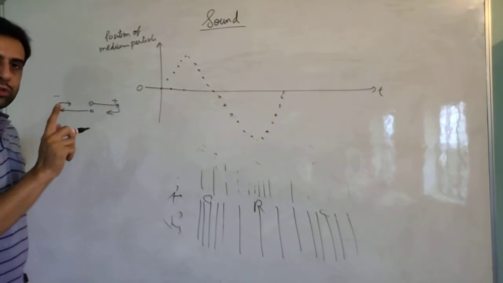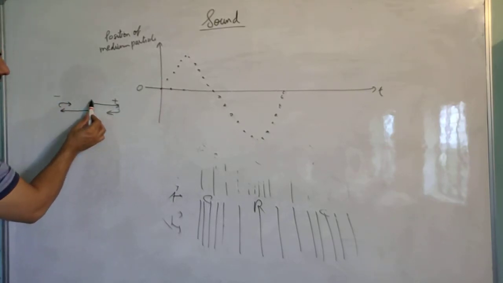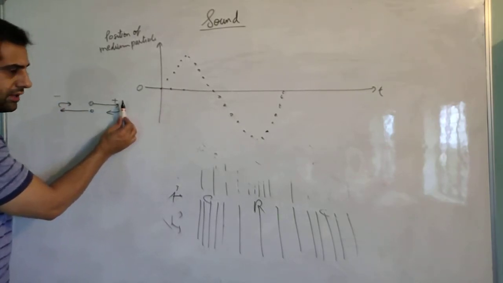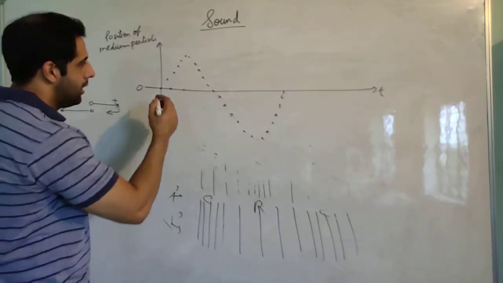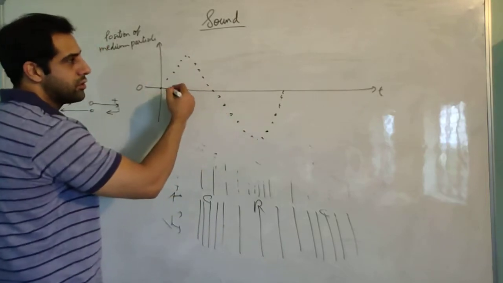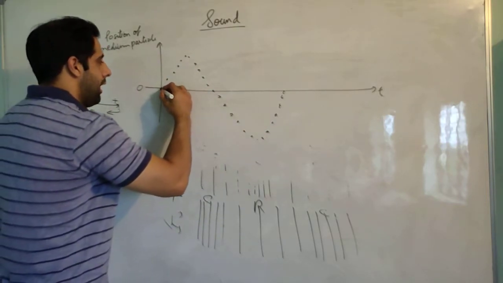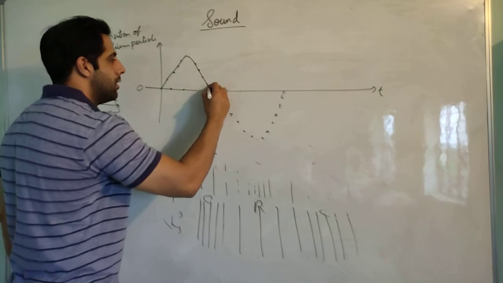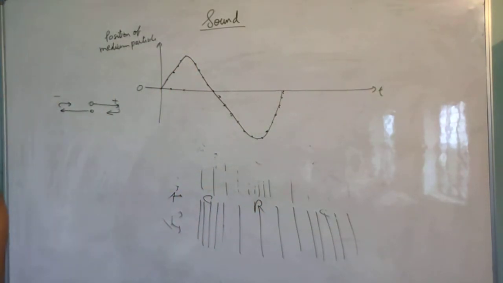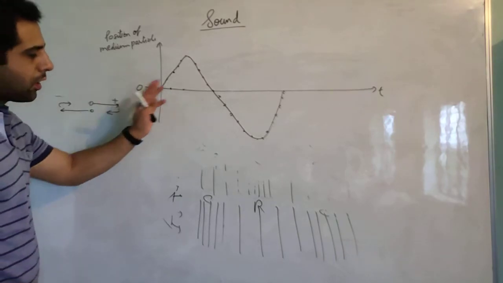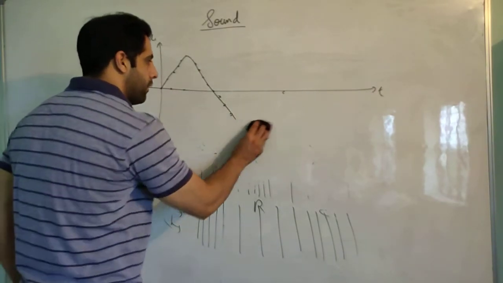Now this is one oscillation completed. It started from the mean position and went to this side, then this side, and then back to the mean position. This is one oscillation. We represented one oscillation on the position time graph, and if I connect all these dots, then we'll get a wave like this. This is the representation of a sound wave in the form of a graph.